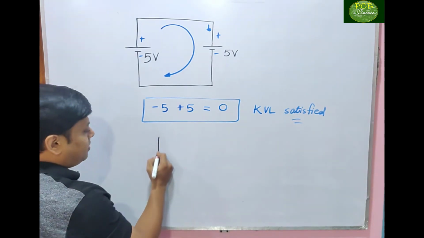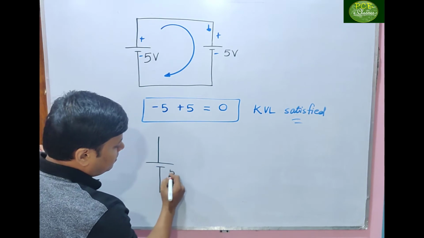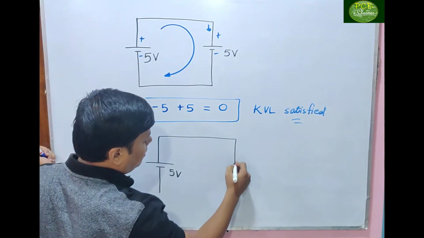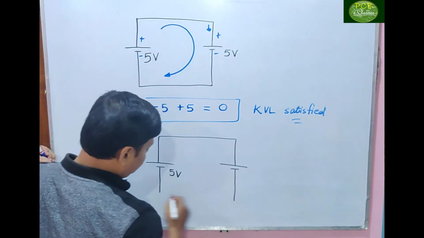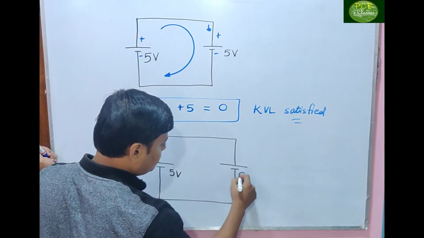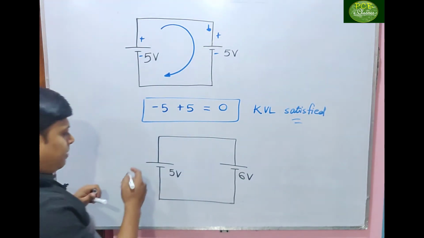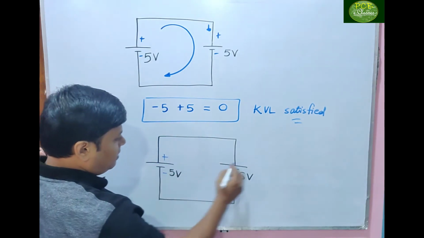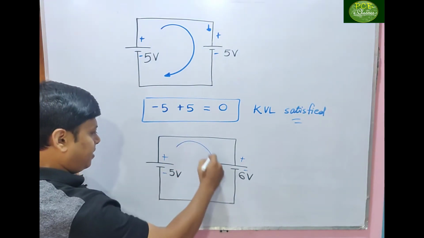But for example, in the same circuit, 5 volt is there and another 6 volt or 10 volt is there. Let us take 6 volt. You see the difference. Apply KVL. Positive, negative, positive, negative.